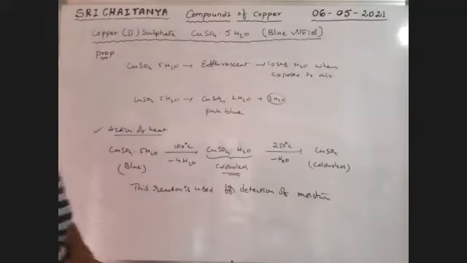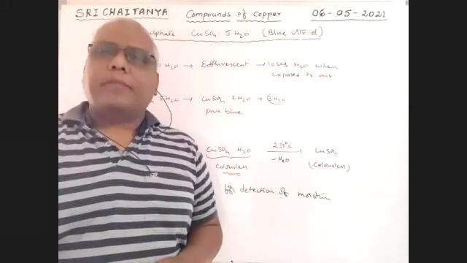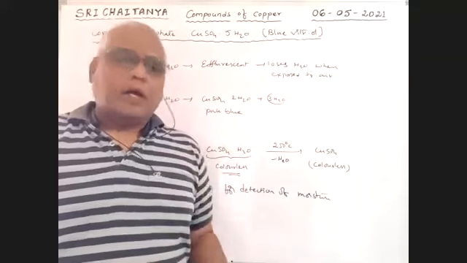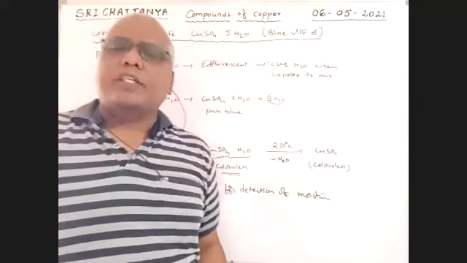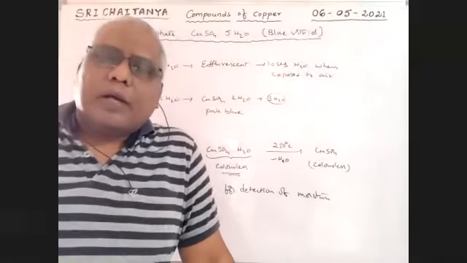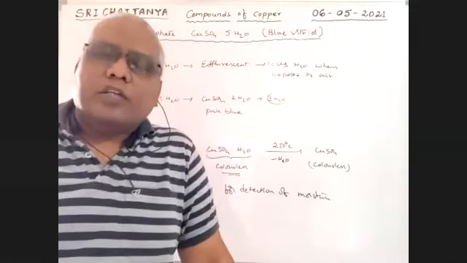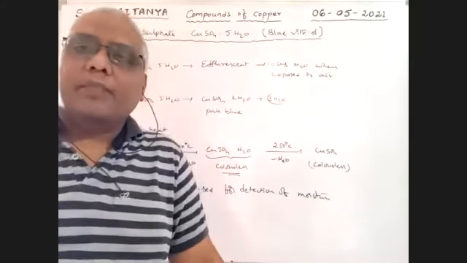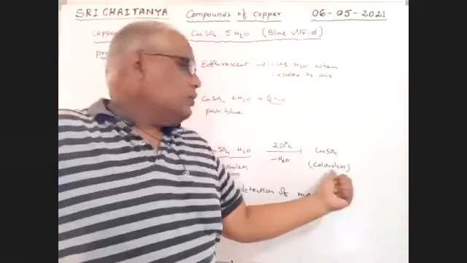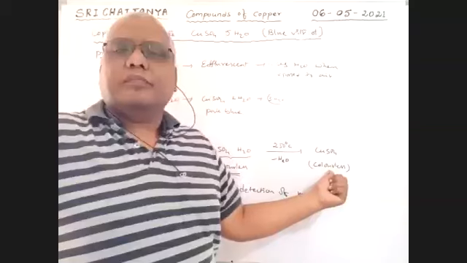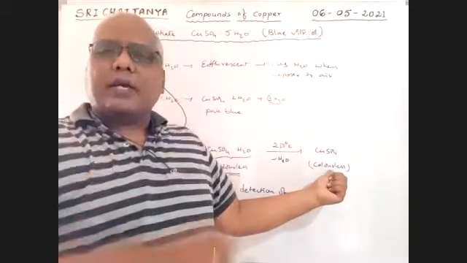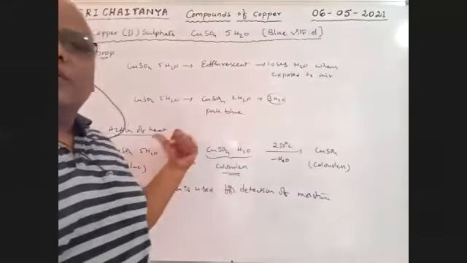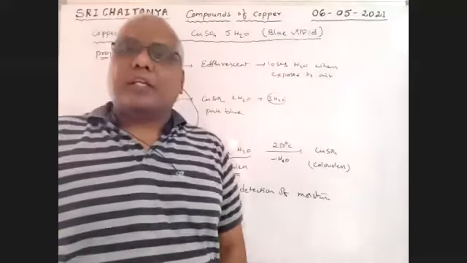In organic chemistry, the presence of hydrogen is identified by taking water. That means if an organic compound undergoes combustion, all carbon is converted into carbon dioxide and hydrogen is converted into water. Whether water is released is identified when the gases pass through colorless CuSO4. The water is absorbed and it converts into CuSO4·5H2O. That means the colorless salt is converted into a blue colored salt, that is the hydrated salt.